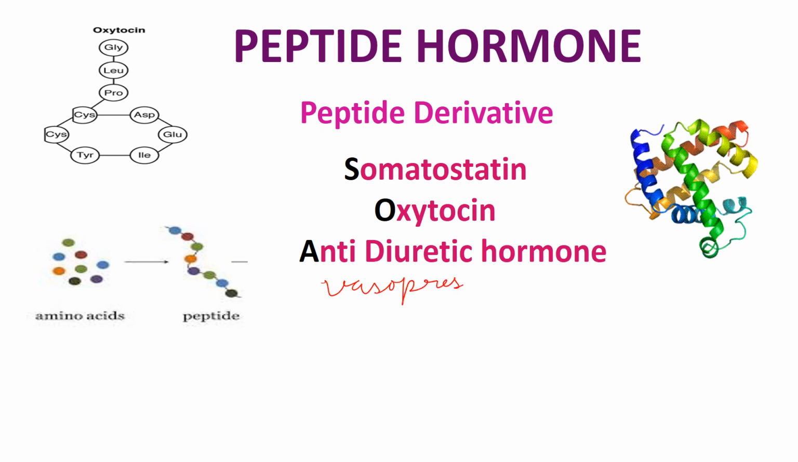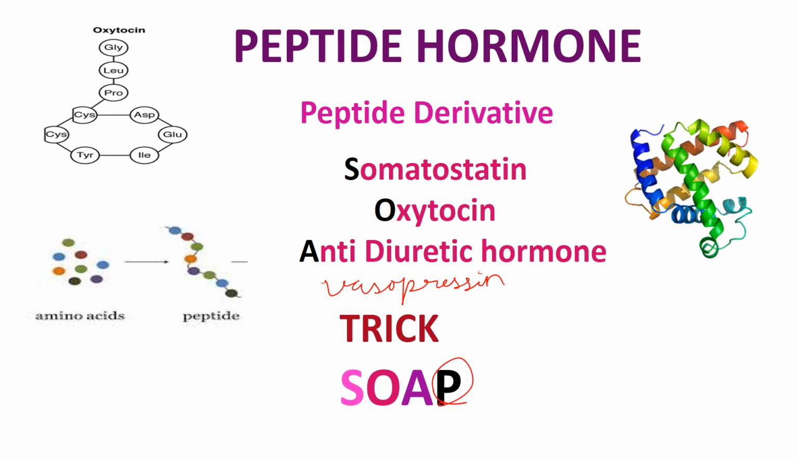It is secreted from the pituitary gland. For this, the trick is very easy, that is SOAP. From S is somatostatin, from O it's oxytocin, from A it's antidiuretic hormone, and from P it's peptide hormone. And here the structure of oxytocin is seen, where a very small number of amino acids has made a peptide, and this peptide is known as oxytocin hormone.